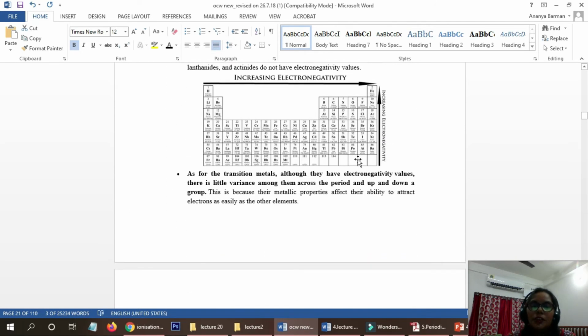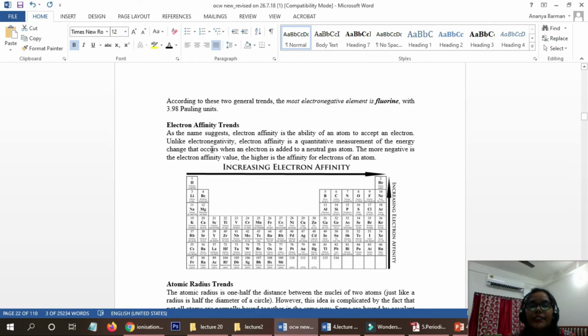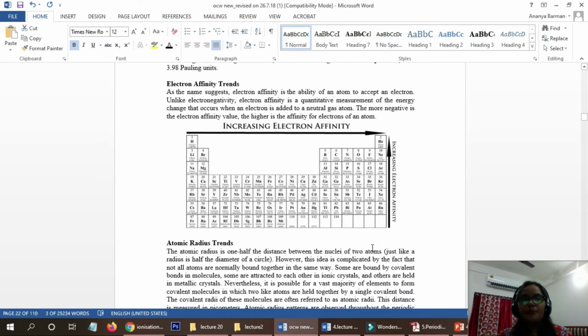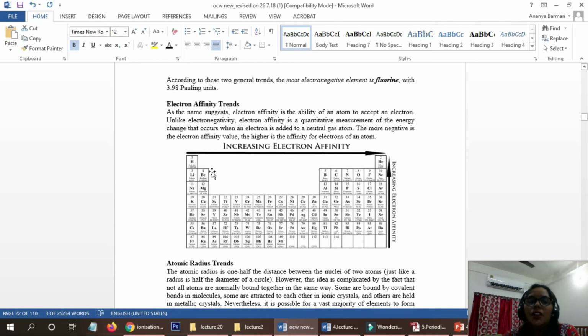Next, another property we will discuss, that is electronegativity. First we will discuss electron affinity, then after that we will discuss electronegativity. Electron affinity trends. Now what do you mean by electron affinity? Electron affinity means if we want to add one extra electron to the outer orbital of any element, the minimum energy released is called electron affinity.